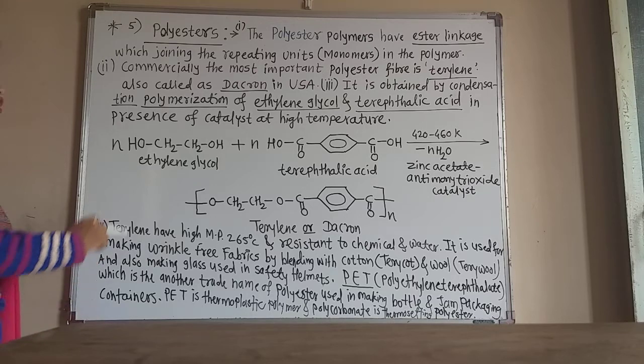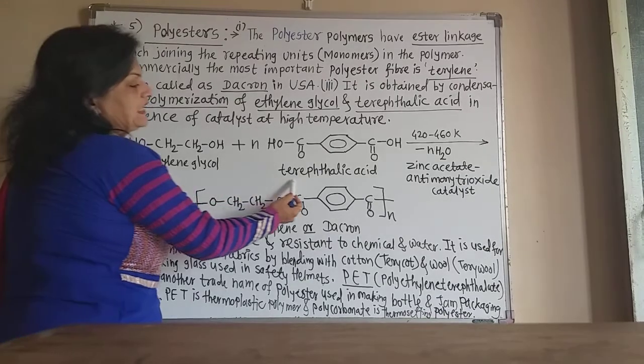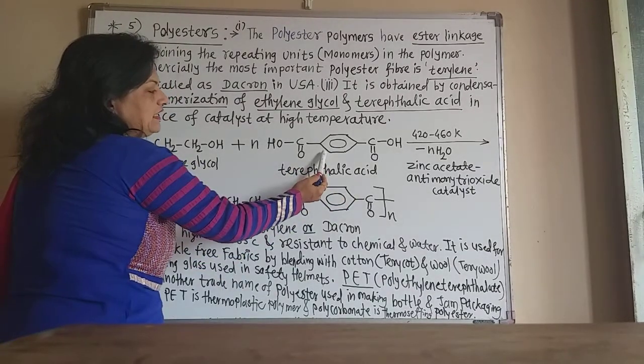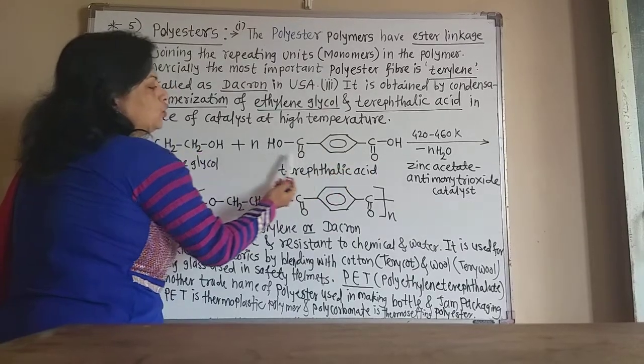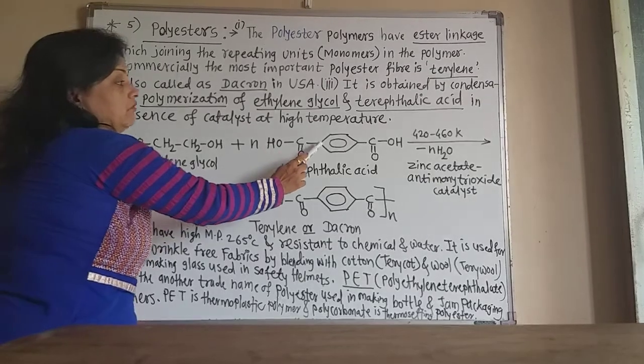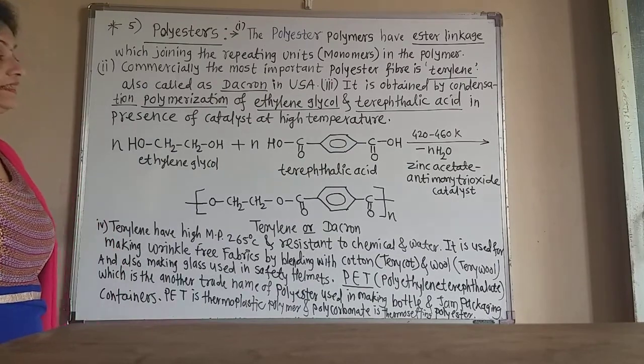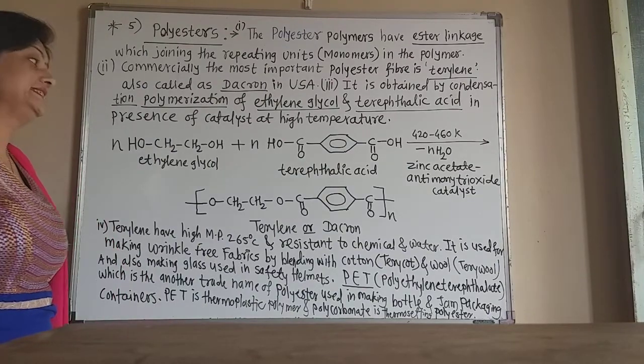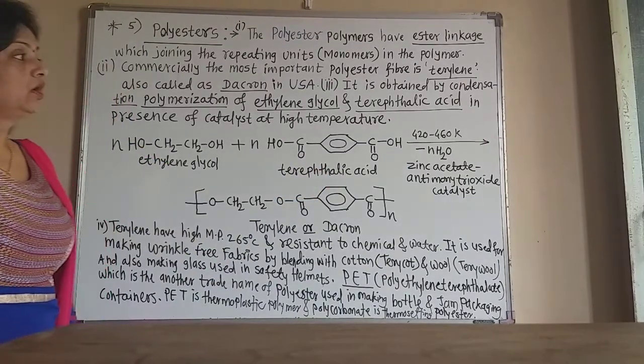Now this is one of the monomers, and another monomer is the terephthalic acid. Now this is the terephthalic acid. Now benzene ring and two COOH groups. Now this is also a dicarboxylic acid, terephthalic acid, 1,4-benzene dioic acid. The commercial name of this is terephthalic acid.